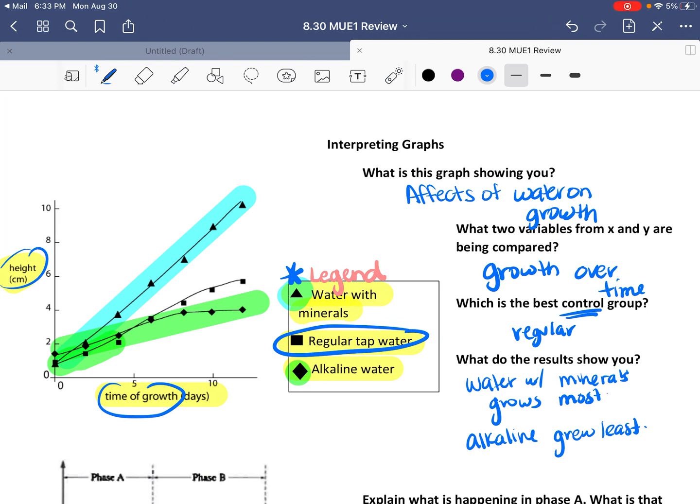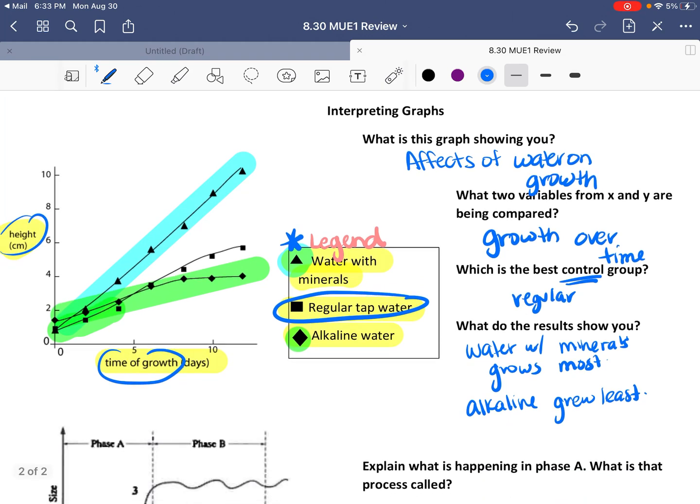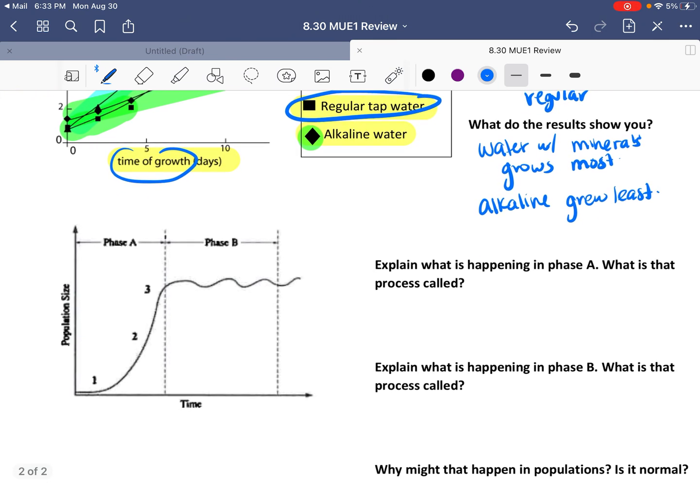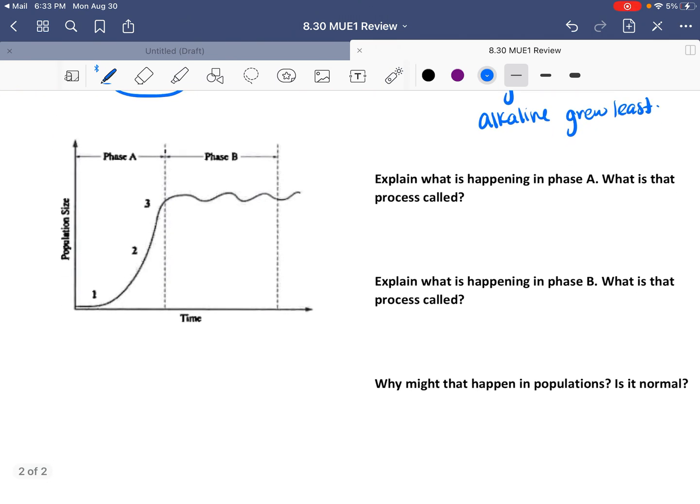So again, you'll have something similar. You will be interpreting graphs for the remainder of the year, and just make sure that you are comfortable with looking at graphs. Make sure you look at the X and Y axis. Again, using multiple choice will make your questions a little bit easier. So almost there, guys. This last part is simply going over phase A and phase B of a growth graph.